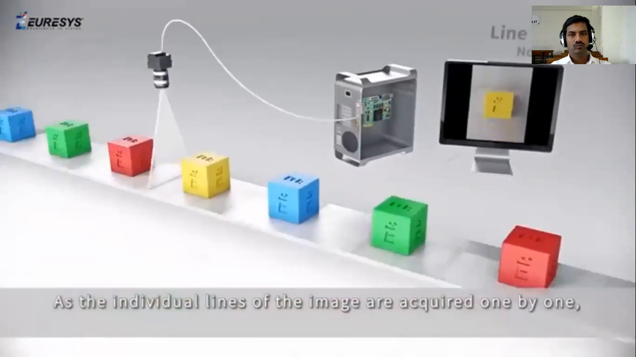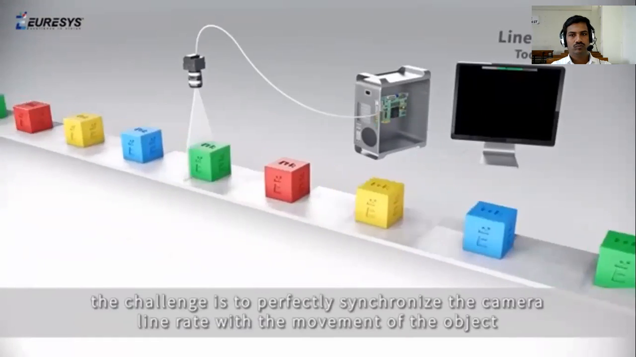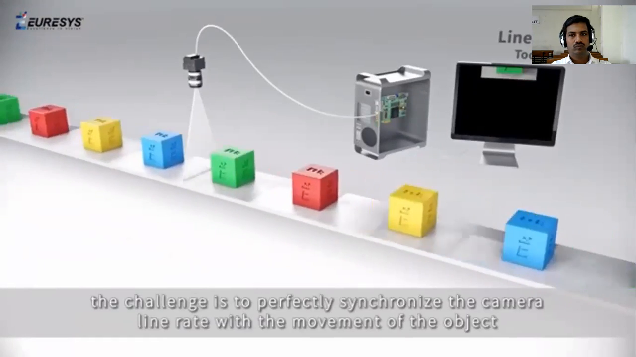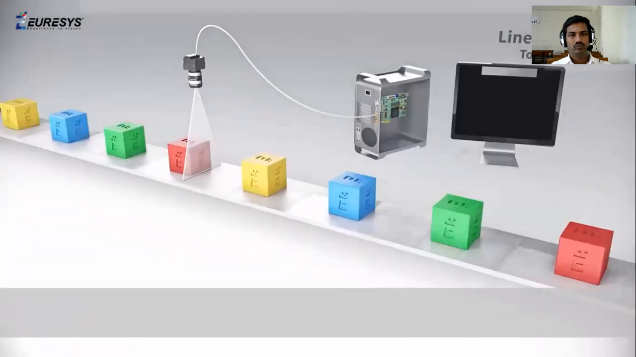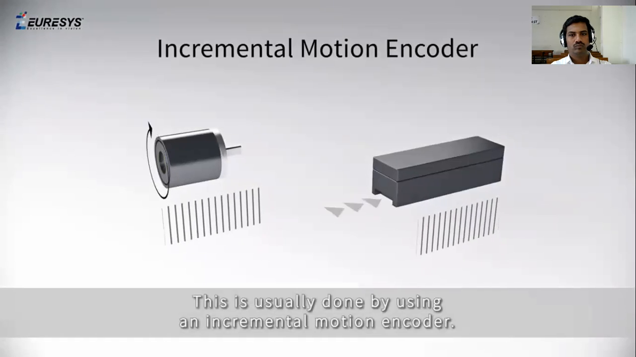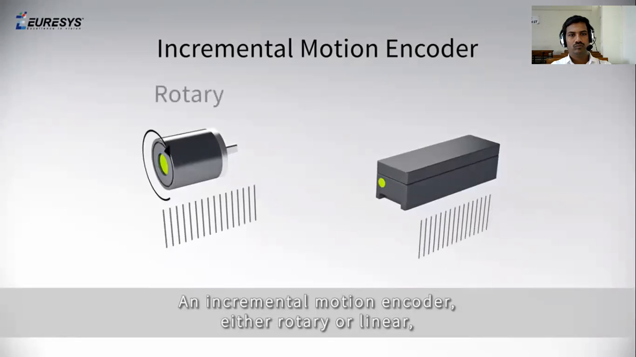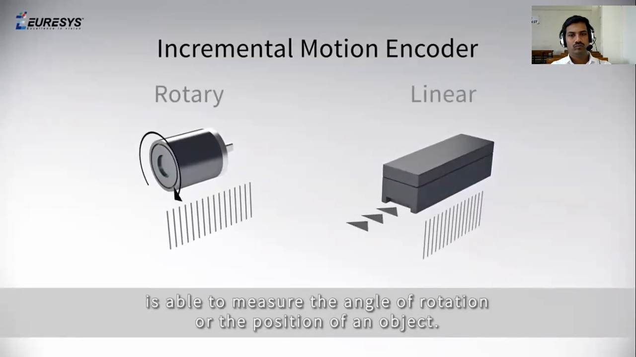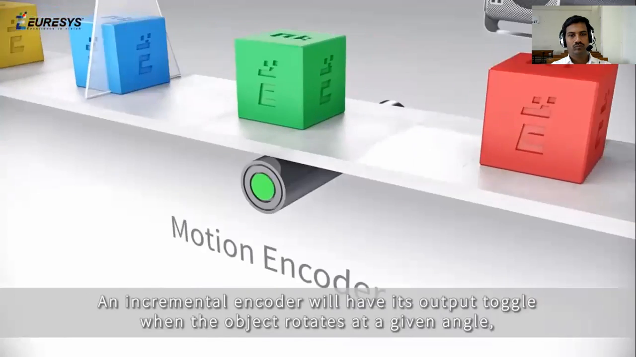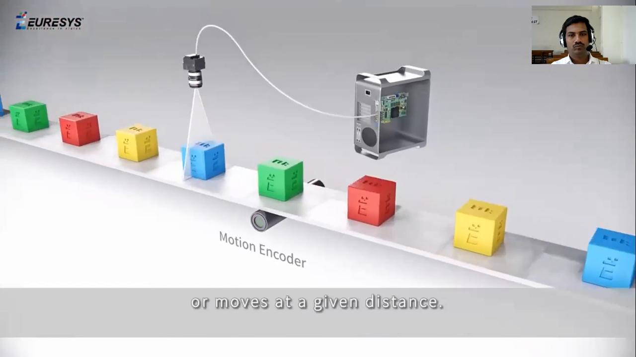As the individual lines of the image are acquired one by one, the challenge is to perfectly synchronize the camera line rate with the movement of the object or the movement of the camera in order to avoid image distortion. This is usually done by using an incremental motion encoder. An incremental motion encoder, either rotary or linear, is able to measure the angle of rotation or the position of an object. An incremental encoder will have its output toggle when the object rotates at a given angle or moves at a given distance.